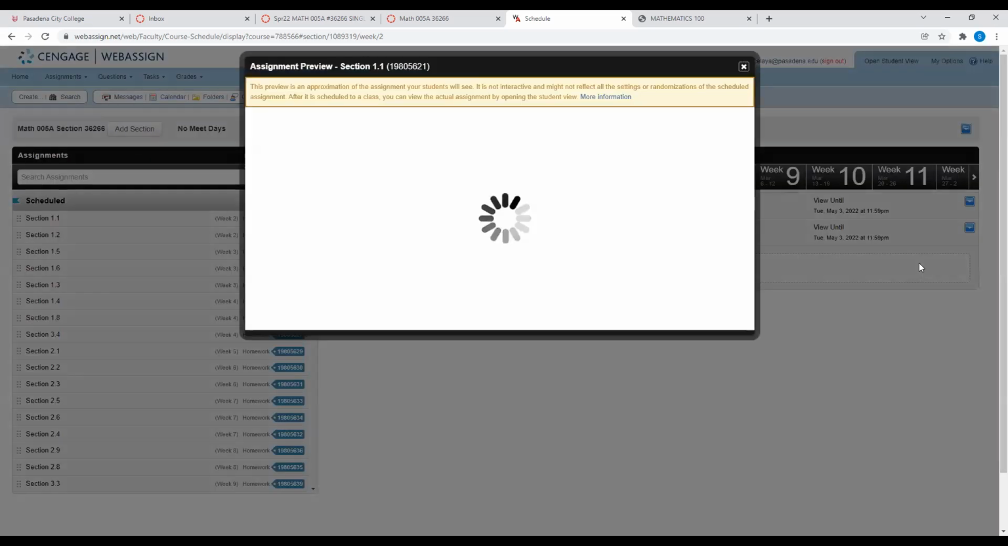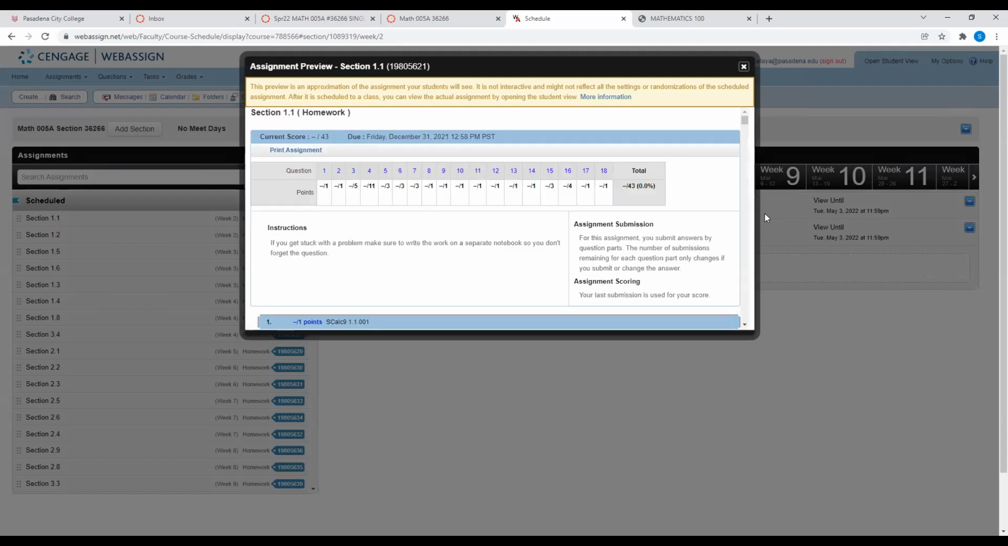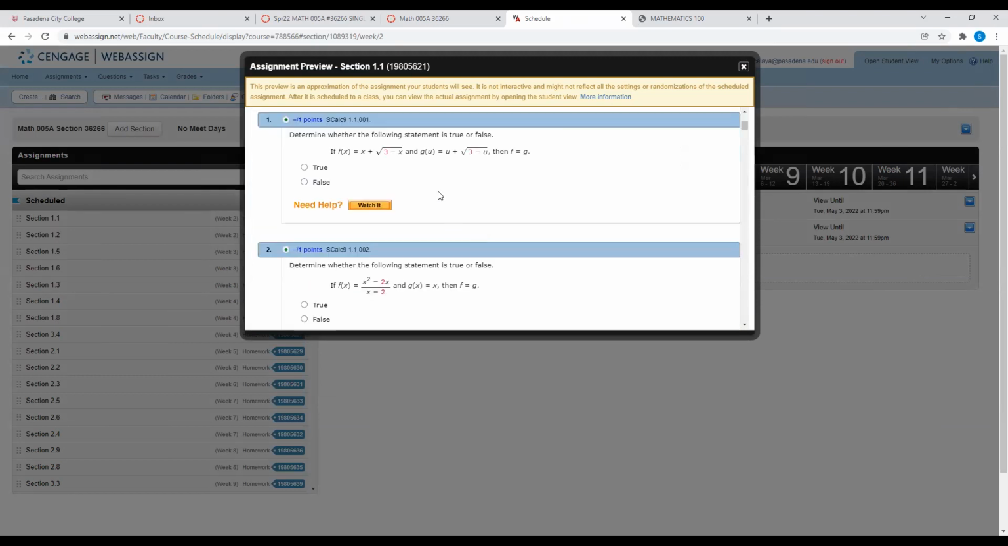Preview. Okay, so this is just the preview on my side. Once I preview the assignment for you, you can see that this one has 18 questions for the homework, and you can see the number of points for each question. Let's just say you start doing it and you just click on true or false, and if you get stuck, you might see the video that they have.